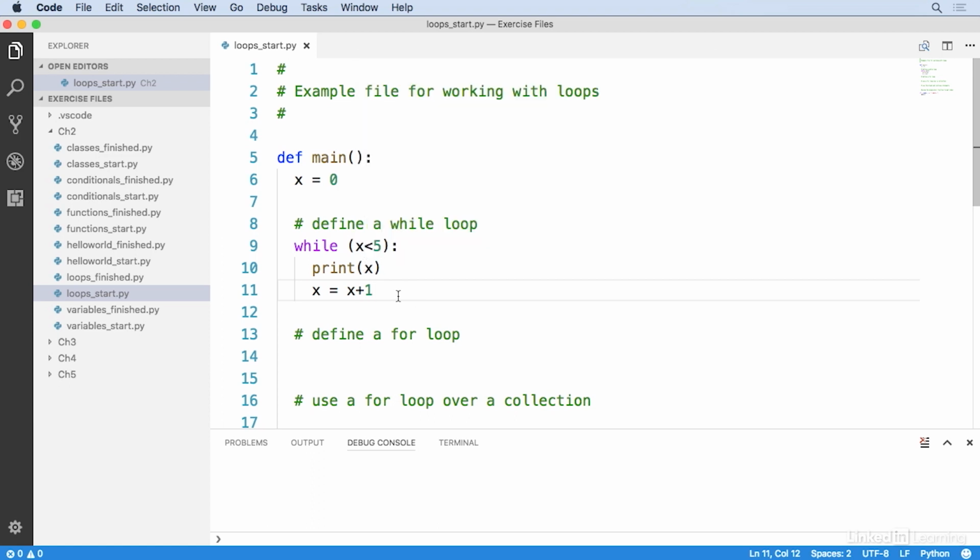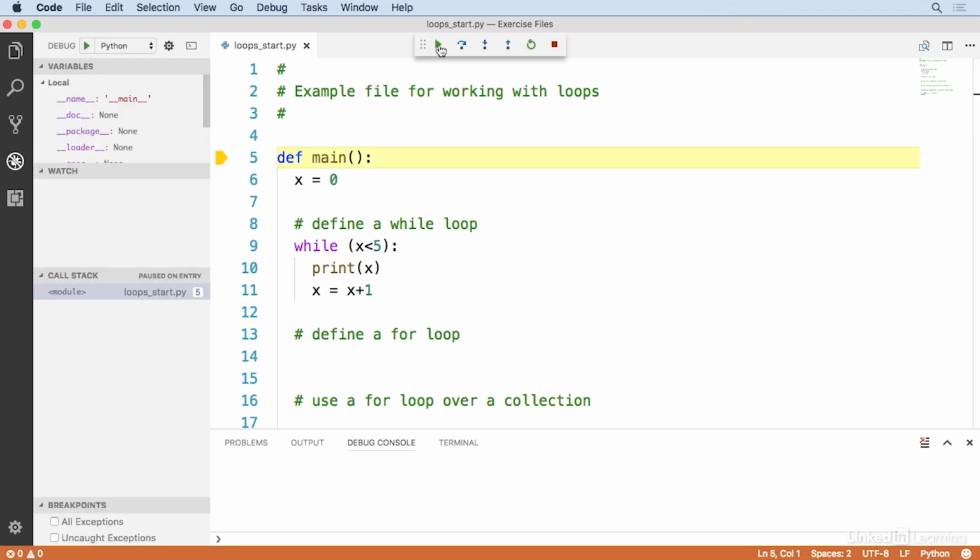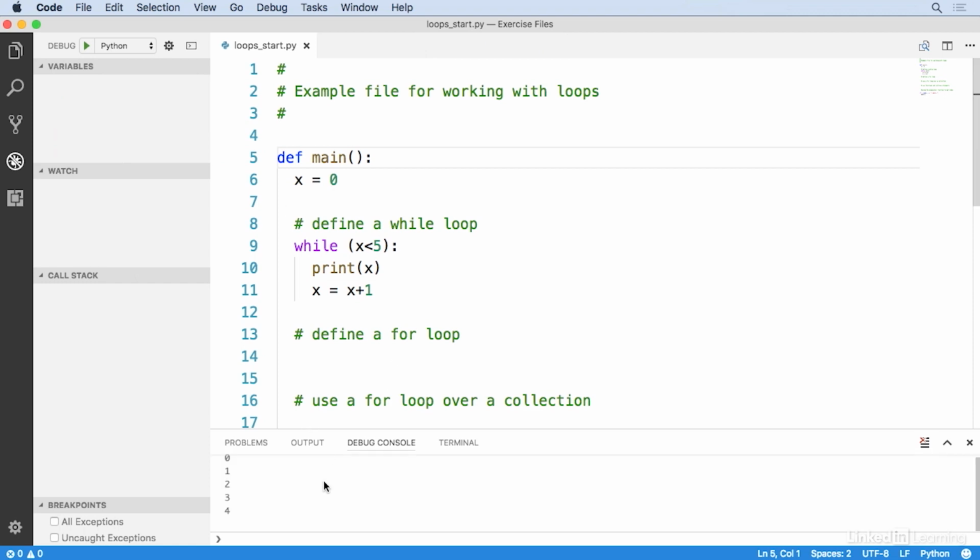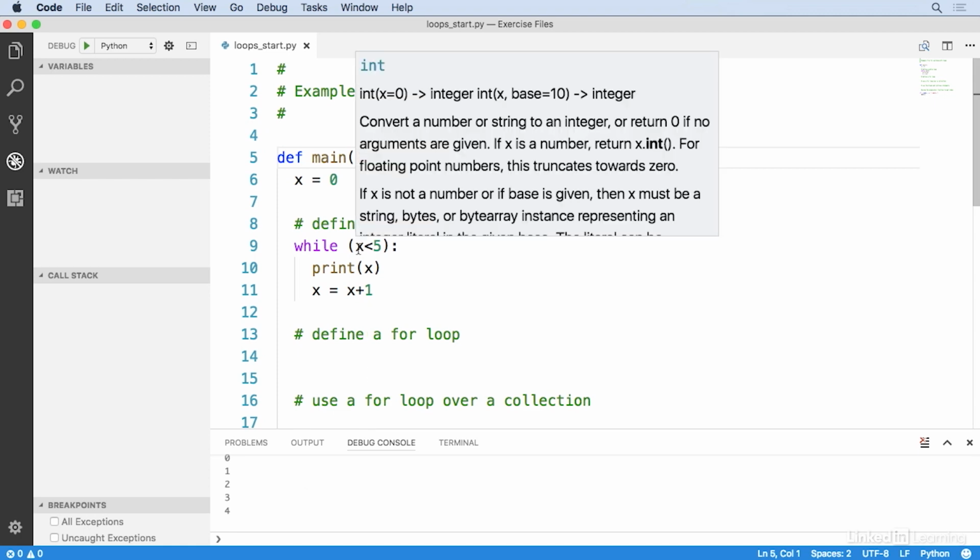increment x by 1. Now, some languages like C provide a whole bunch of ways of doing loops. Python likes to keep things simple. It's only got two ways of doing loops, while and for, and we'll get to for in a moment. So let's run this. I'll go to the debug tab and click run. And you can see that x starts out as 0, so it prints 0, 1, 2, 3, and 4, and then it increments to 5. The condition in the loop is no longer true, and so the loop terminates.